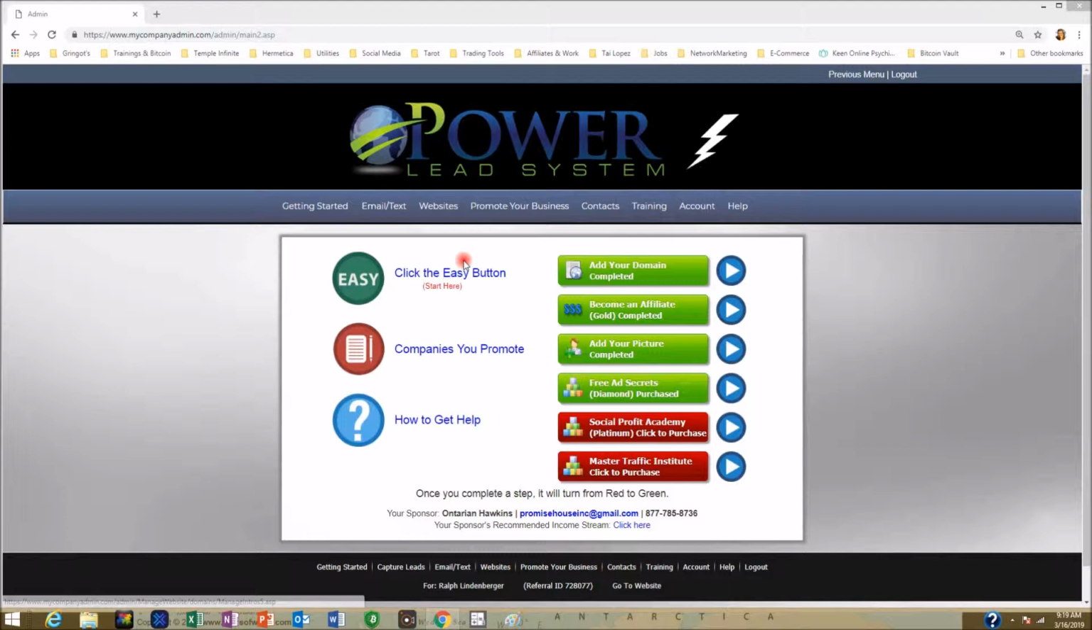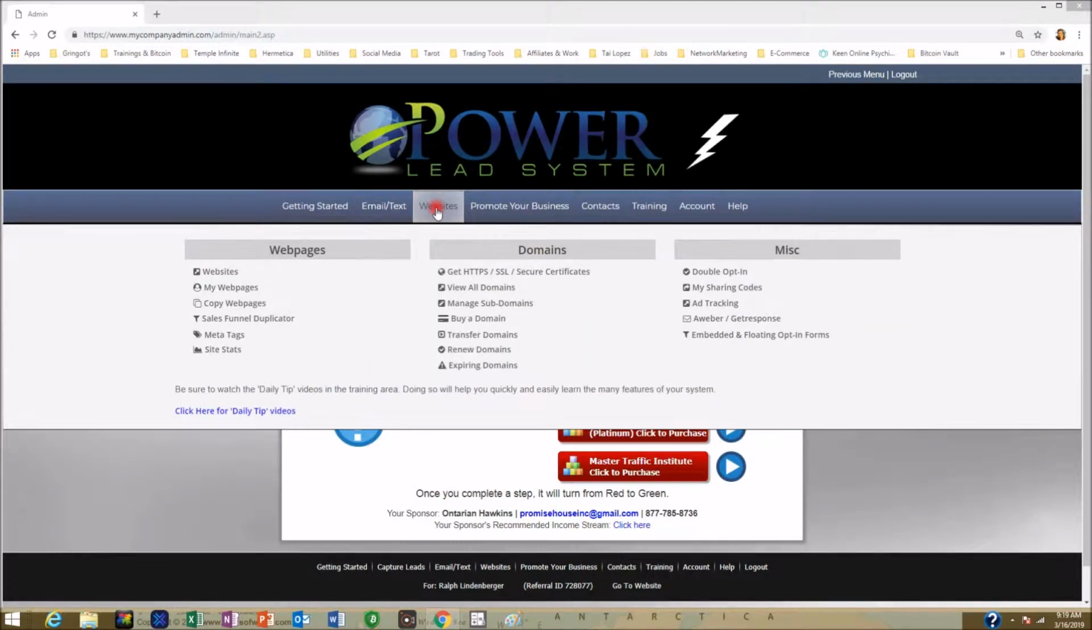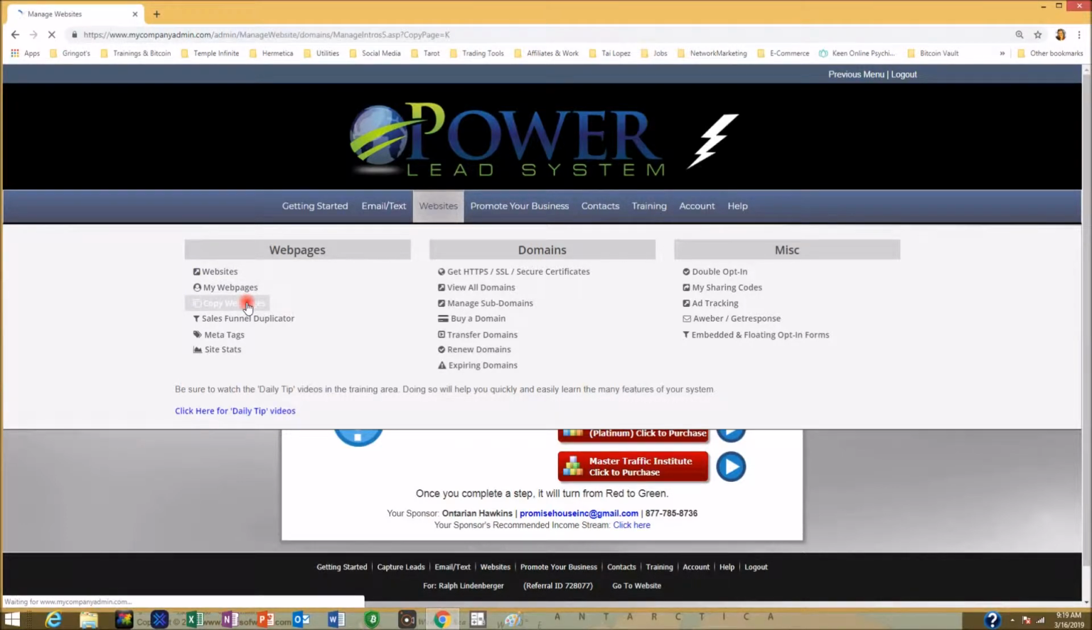Now, first of all, before you can edit a lead capture page or any page on the PowerLead system, you first have to make a copy of that page, and then you can go ahead and make edits of that copy. So what I'm going to do is go up here to Websites, and then go down here under Web Pages, and I'm going to click on this option, Copy Web Pages.